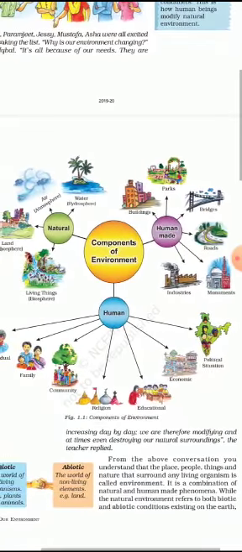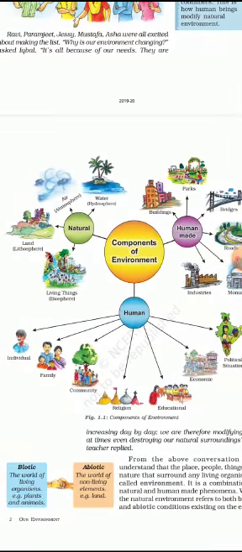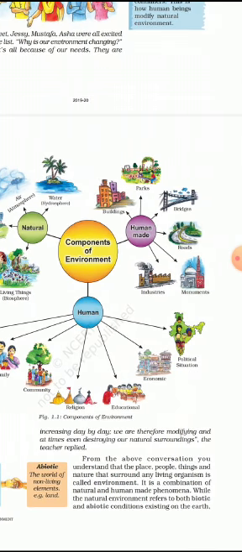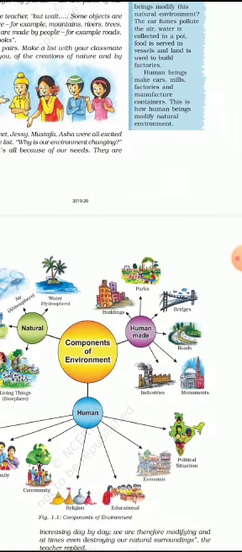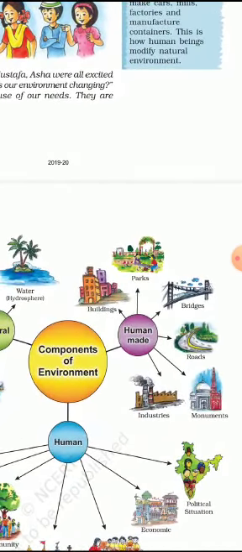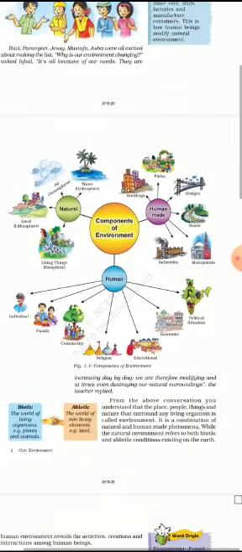And now human environment, as we can see: individual, family, community, religion, educational, economic, political situation. This all comes under human. The human environment means the human itself, religion, education, economic, and the political situation. Now, human made means what the human made. For example, buildings, parks, bridges, roads, monuments, industries, all are human made. So, are we clear? Yes, we are clear.